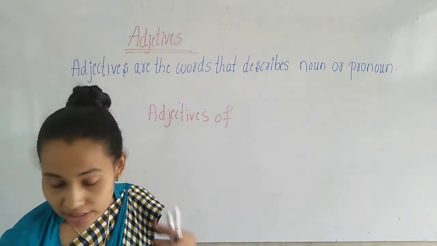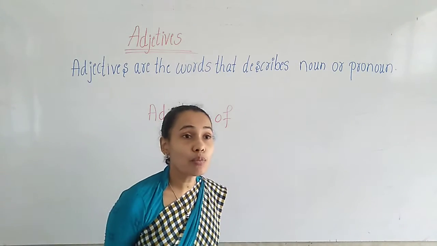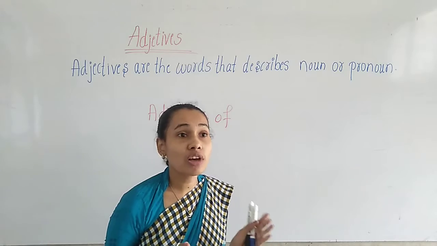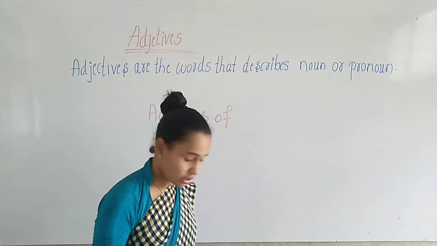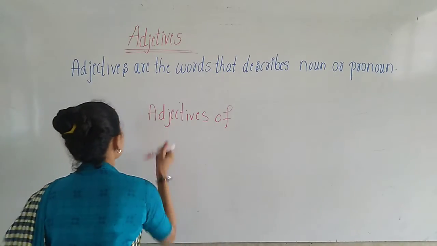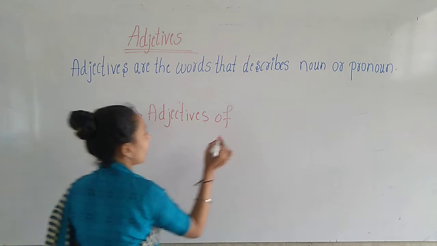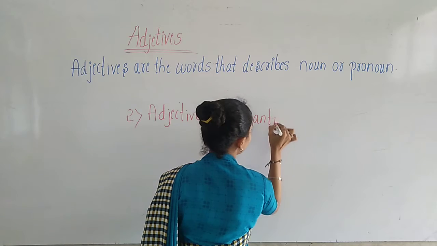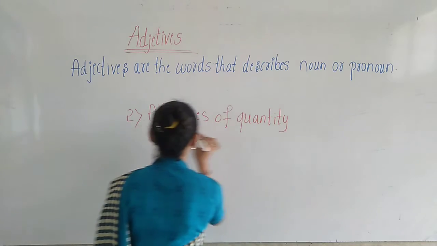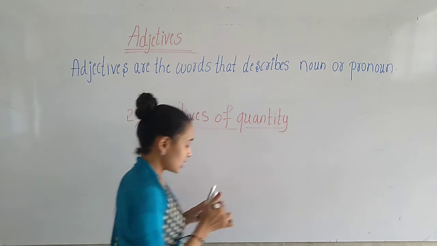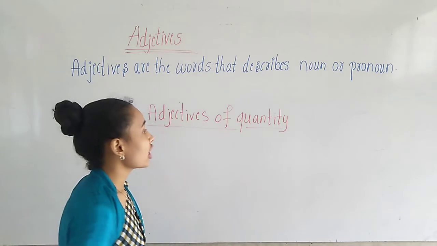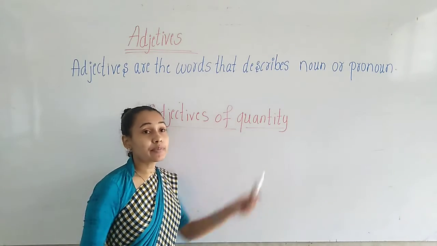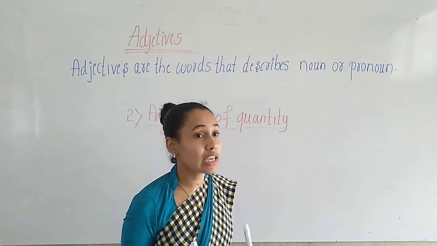Adjectives of quantity describe how much of a thing is needed. Okay, children. So here, second kind is adjectives of quantity. In this, the adjectives of quantity describe how much of a thing is needed.